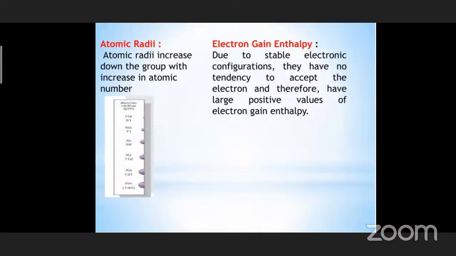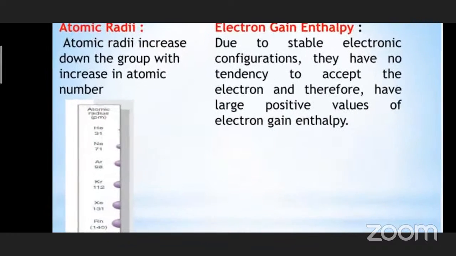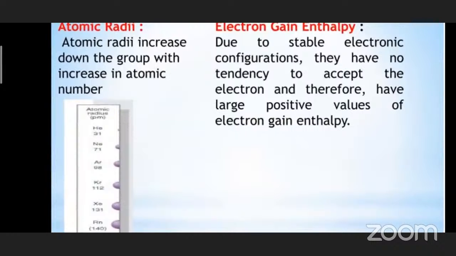Next, coming to the other property, that is atomic radius. The atomic radii increase down the group. So as we move down the group from helium to radon, what happens? Due to the addition of an extra shell, the atomic size increases. That is the normal thing.